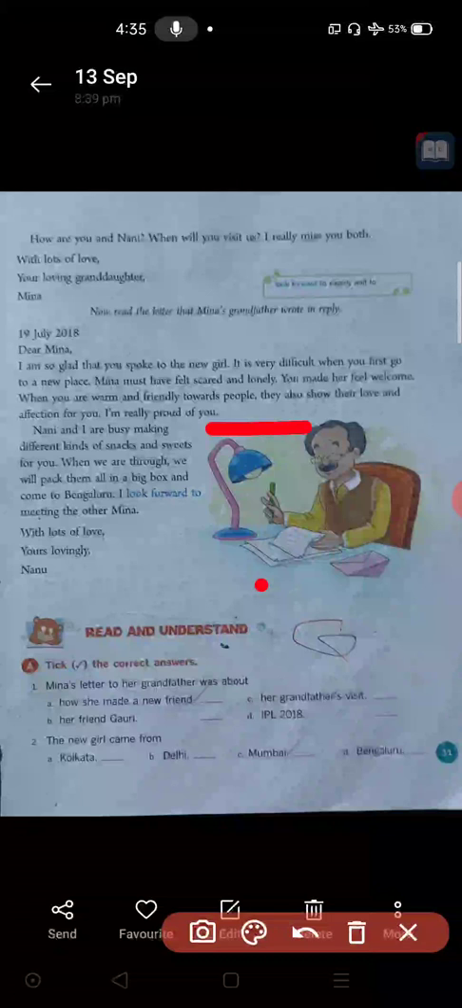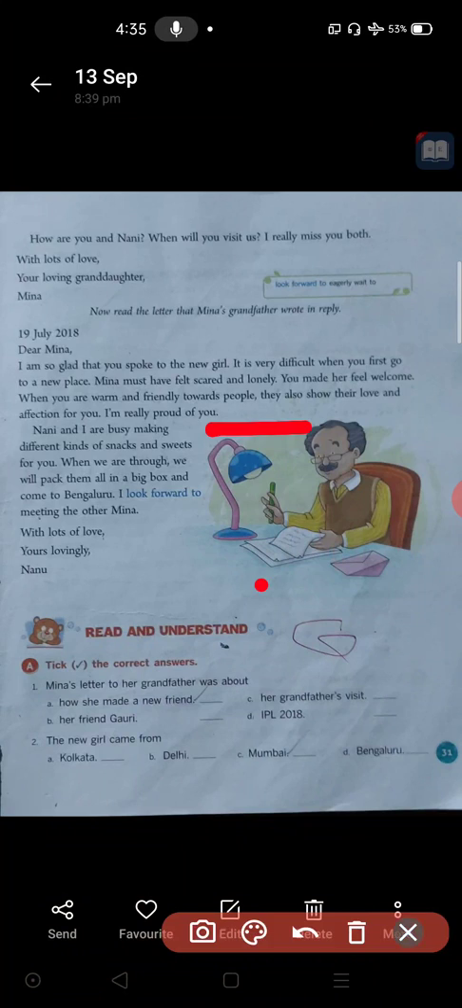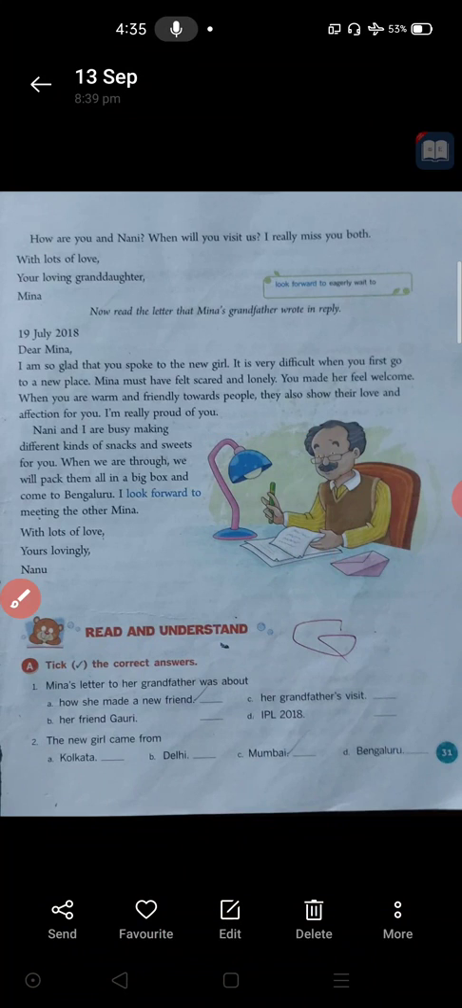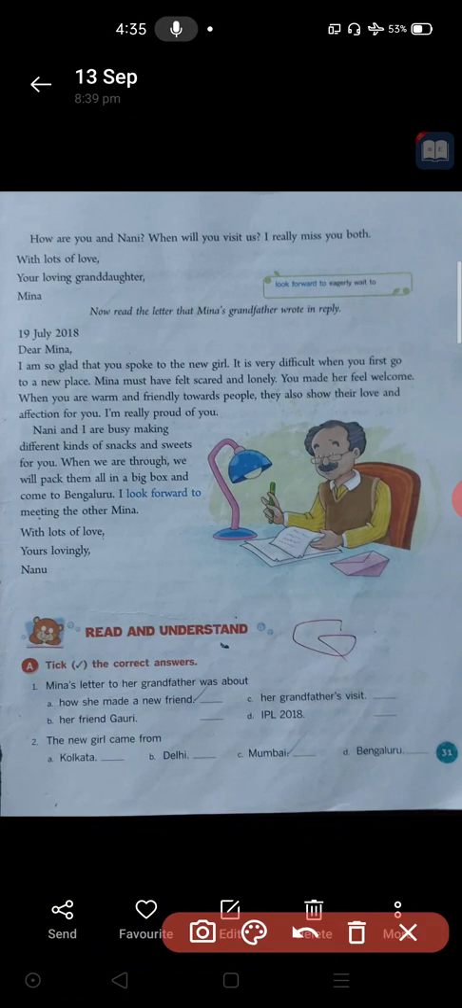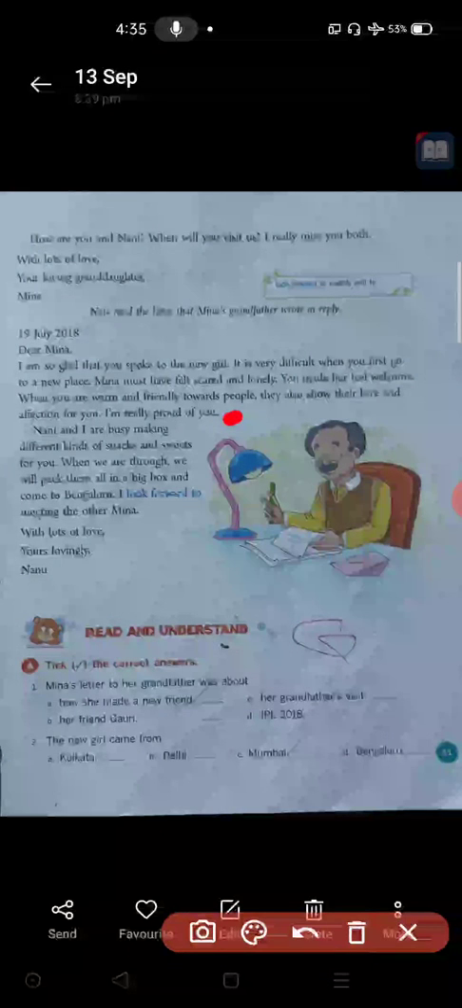Then I am really proud of you, my dear granddaughter, he is telling. Because you are the girl who spoke to that new girl and became good friends, no? So really I am proud of you because you have that helping nature. You went to that new girl and started talking with her. So I am very proud of you, he said.